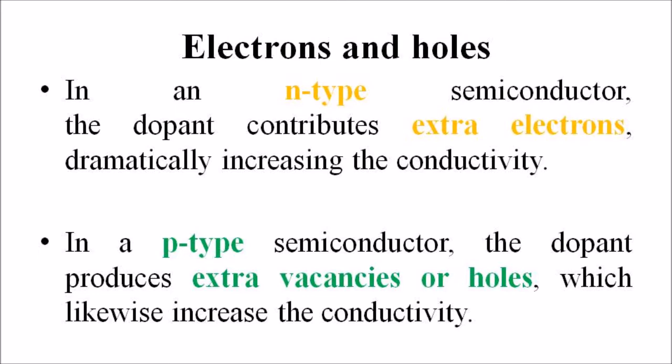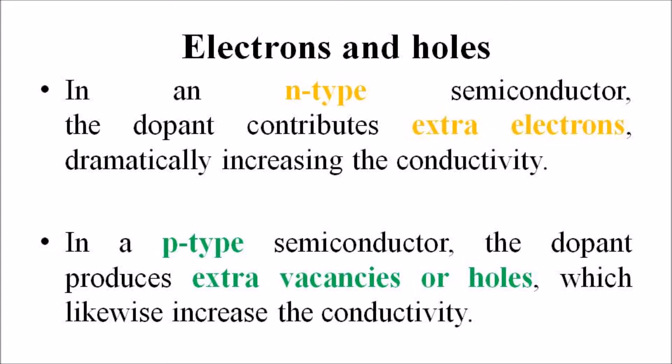In an intrinsic semiconductor such as silicon, at room temperature above absolute zero, there will be some electrons which are excited across the band gap into the conduction band and which can support charge flow. When an electron in pure silicon crosses the gap, it leaves behind an electron vacancy or a hole in the regular silicon lattice. Under the influence of an external voltage, both the electron and the hole can move across the material.